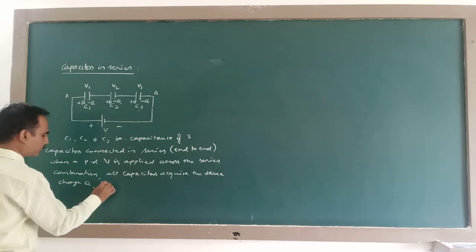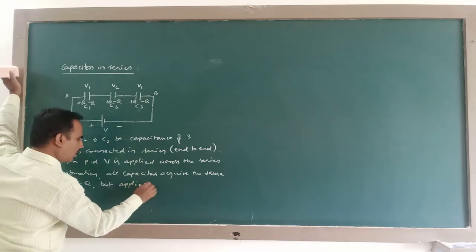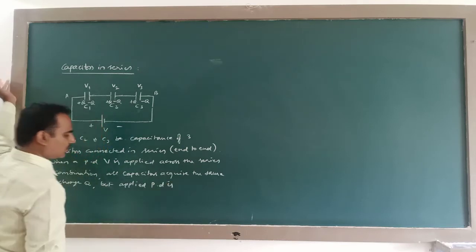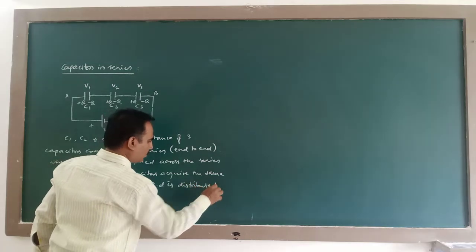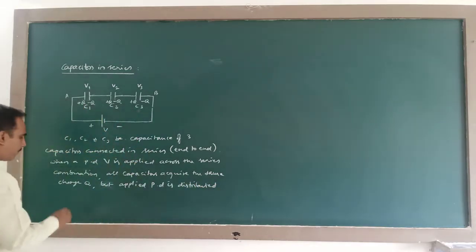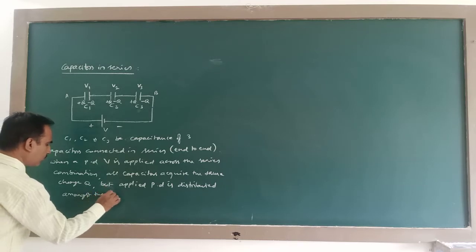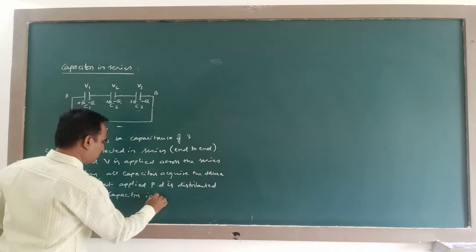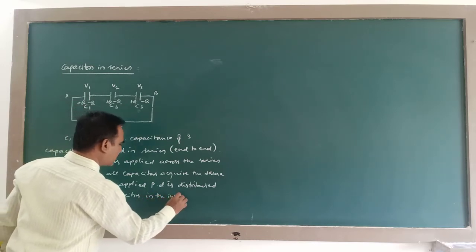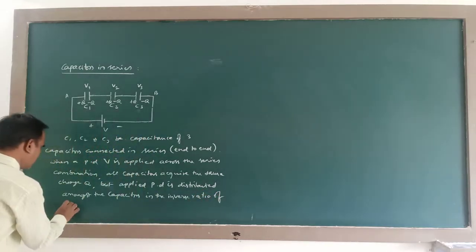but the applied potential difference is distributed amongst the capacitors in the inverse ratio of their capacitance.